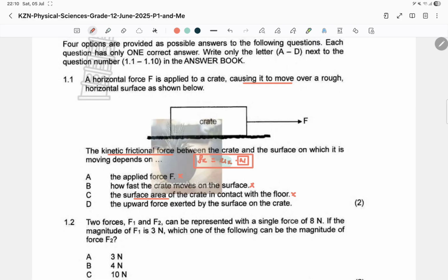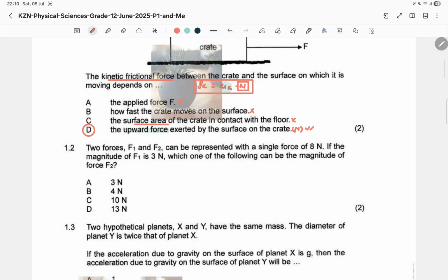So the upward force, so what is that? Exerted by the surface on the crate. This is the normal force. Now that is true. So option D is the best. Although C is giving us a bit of a situation, but we can take D confidently.